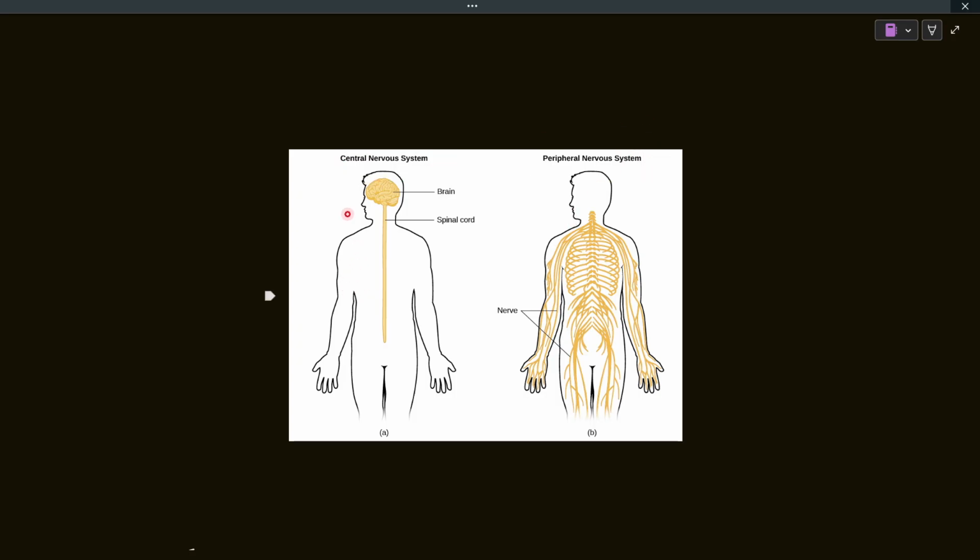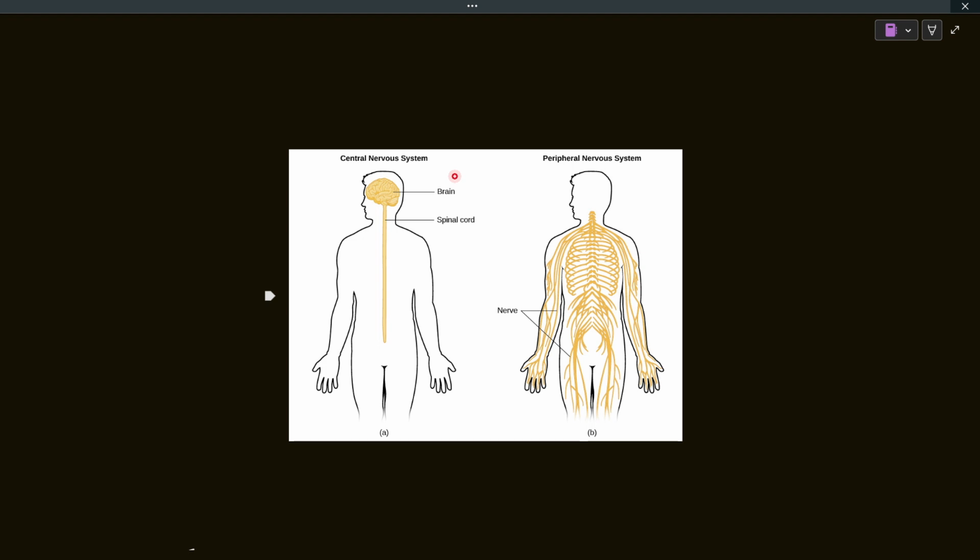The central nervous system, as the name states, is central. So it is central to all of the information processing, all of the information receiving. This central part of the nervous system has two main components: the brain and the spinal cord. We know that the brain is kind of like a headquarters for all of the information. So the brain does all of the job.